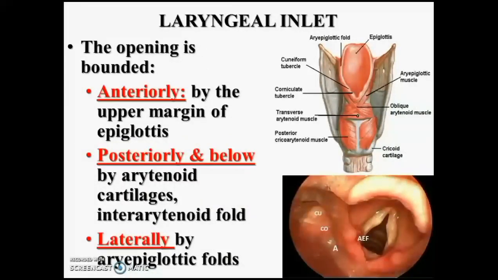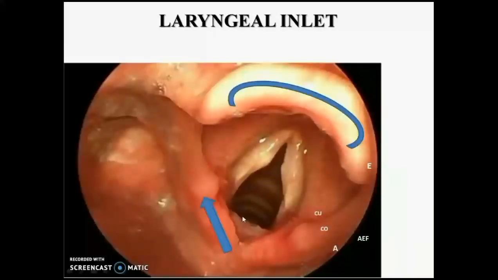So what are the boundaries of the laryngeal inlet? Anterior is formed by the upper free end of the epiglottis, and laterally by the aryepiglottic folds, posteriorly and below by the arytenoid cartilage and interarytenoid fold. You can see there the arrow is showing the interarytenoid fold and arytenoid cartilage. Laterally by the aryepiglottic folds. So anteriorly you are seeing the upper end of the epiglottis. You are seeing the laryngeal inlet from the posterior view, and laterally the aryepiglottic fold.